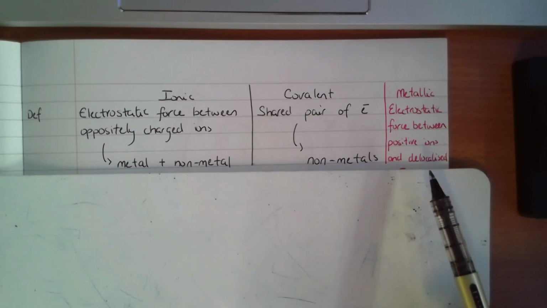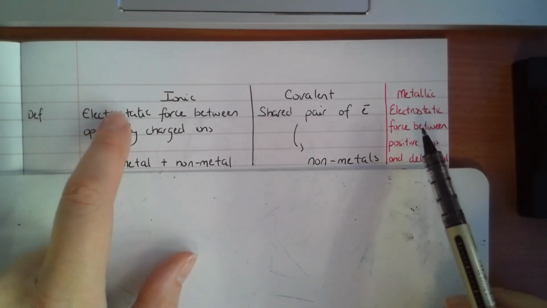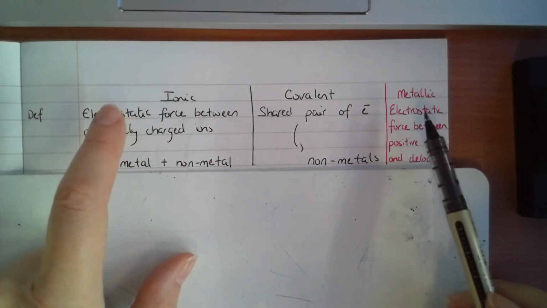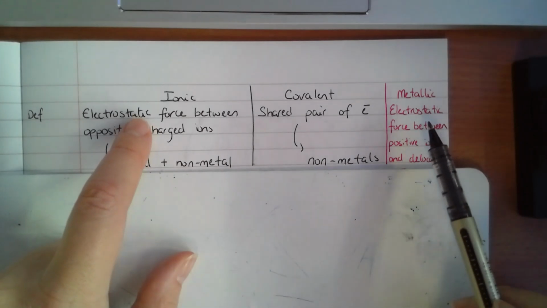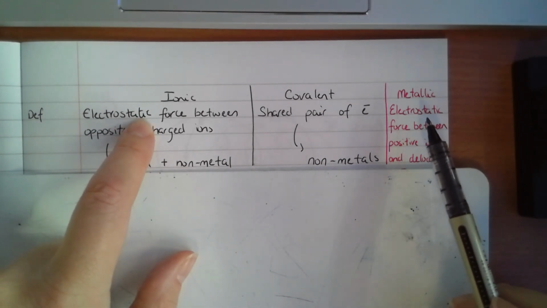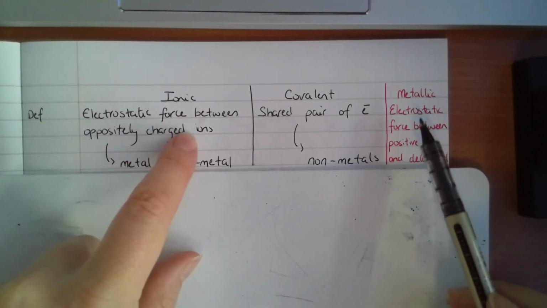And when we're describing what metallic bonds are, it's actually quite similar to ionic in terms of the words that we use. We had an electrostatic force in ionic, we've still got an electrostatic force in metallic, okay? Electrostatic, not electromagnetic. But the difference is what that force is between. In ionic, it was between oppositely charged ions.